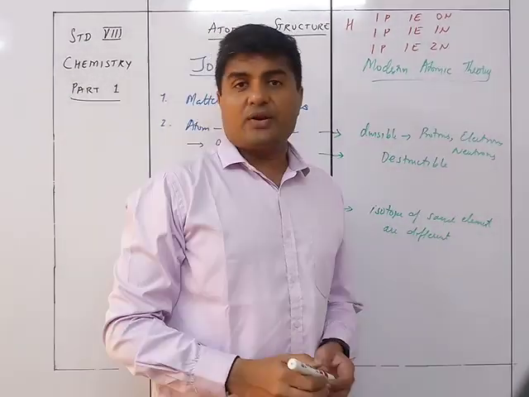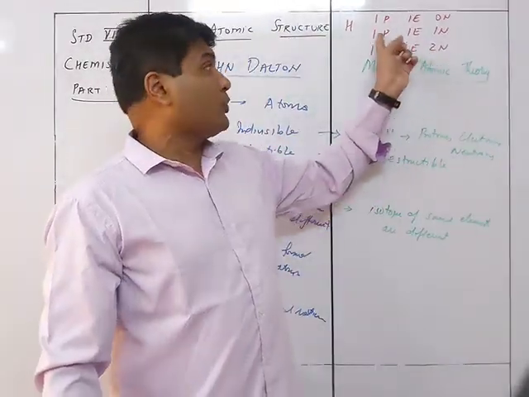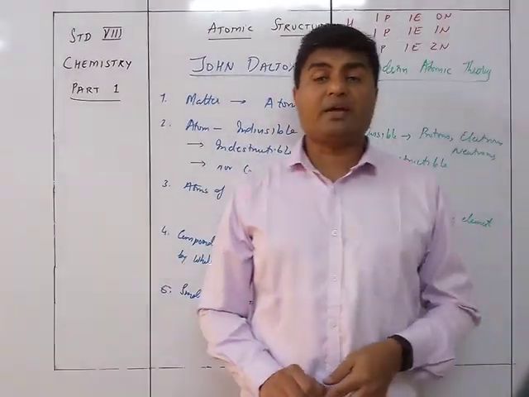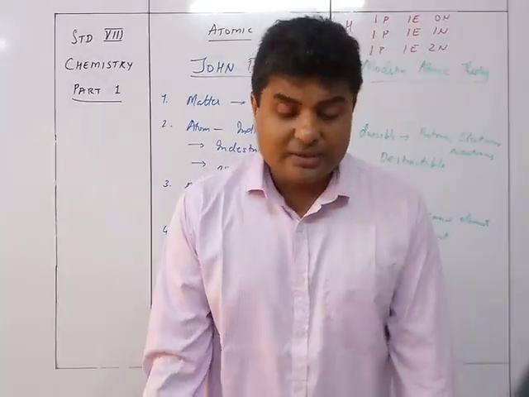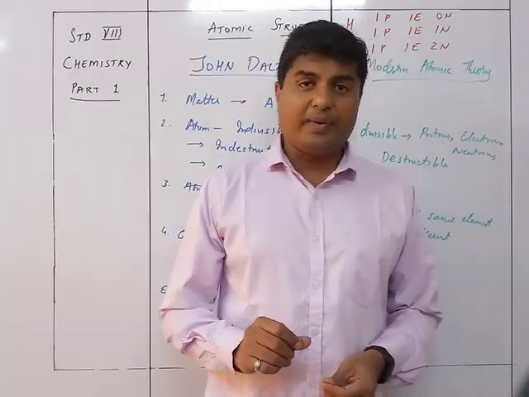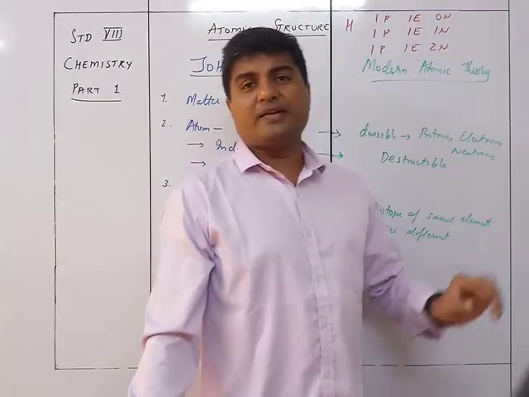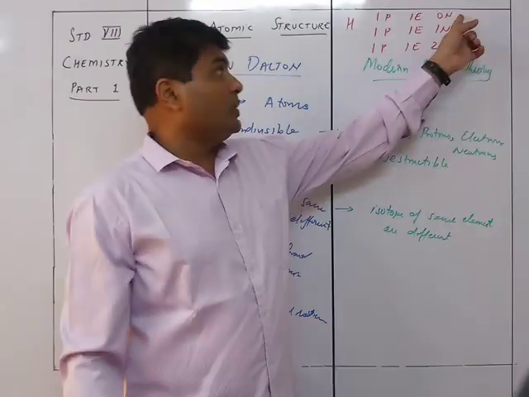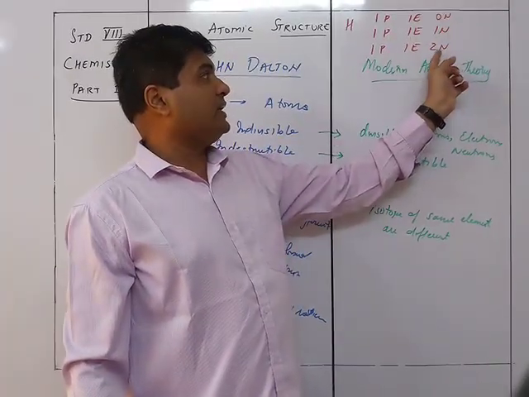Now, we do not name these differently because the number of protons and electrons is the same. The protons and electrons are the ones which take part in chemical reactions, so valency and everything depends on the protons and electrons. That is why the atomic number, and hence the element, remains hydrogen. But due to the difference in the number of neutrons present in the atom, the atomic mass changes, because the atomic mass of this will be 1 because of 1 proton, of this will be 2 because 1 plus 1, and this will be 3, that is 2 plus 1.